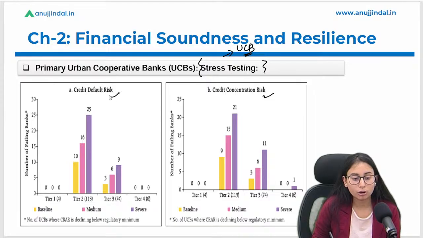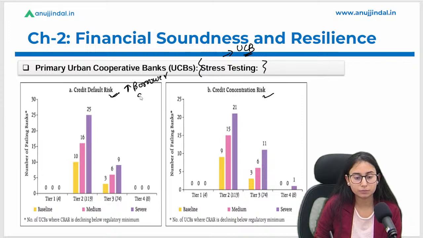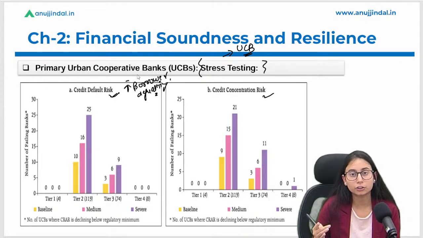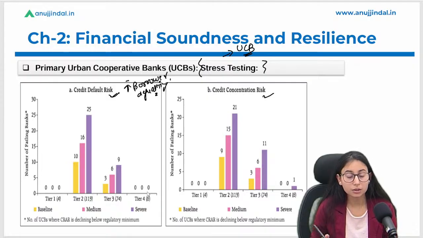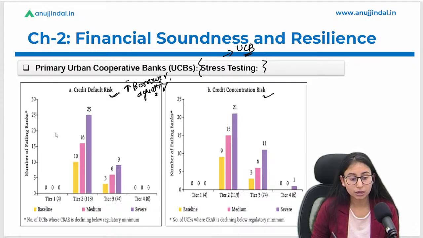So credit default risk क्या होता है? When there is a higher number of borrowers who are defaulting. Default rate जो है borrowers का वो बढ़ जाता है when there is an increased rate of defaulting by the borrowers. Okay, under this scenario, how will each category of UCBs, that is tier 1, tier 2, tier 3, tier 4, fail in the regulatory requirement?